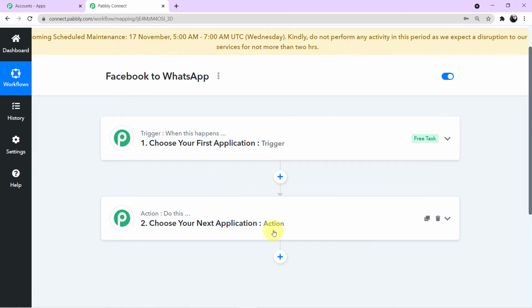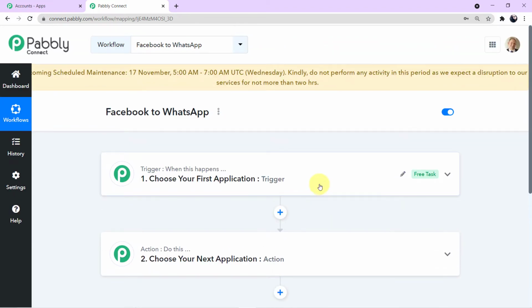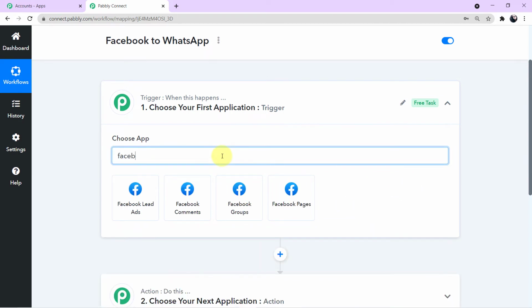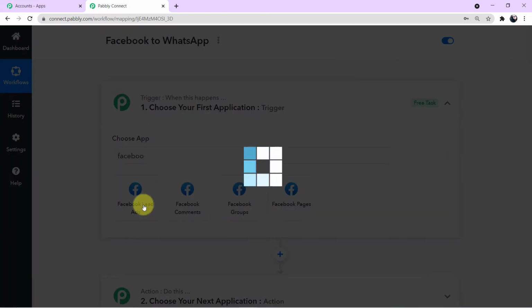Okay, now let's start with the steps. We have to integrate our first application, which is Facebook lead ads. So for that, you have to click on your first application, come to the search field, and here you have to search for Facebook lead ads. As you can see on my screen, I'll click this.